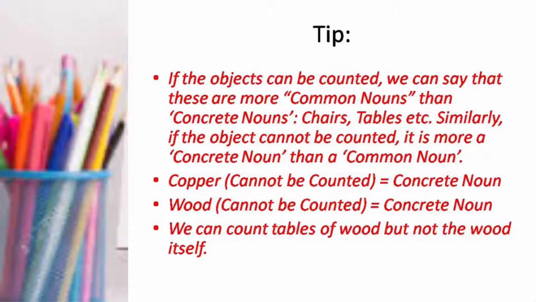And similarly, if the objects cannot be counted, it's more a concrete noun than a common noun. If they can't be counted, they are countless, then we can say that they are concrete nouns rather than common nouns. Like copper, because copper cannot be counted, so that's a concrete noun, not a common noun. Similar is the case with wood. We can't count the wood, we can't count iron, so they are concrete nouns rather than common nouns. So that's an extra point, that's a tip here.